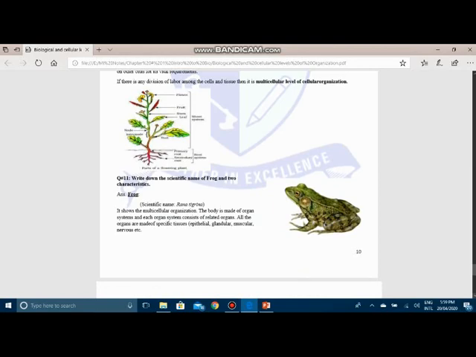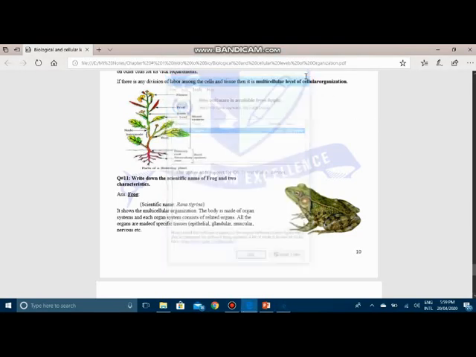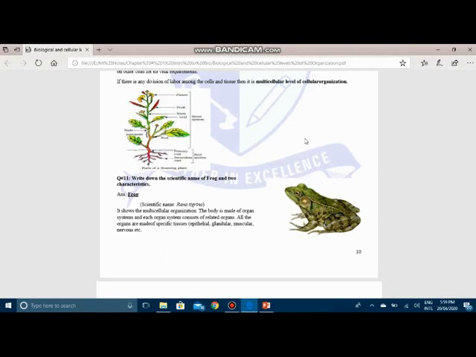Then cells arrange to form tissues, tissues form organs, and organs form organ systems, and there are different organs, organ systems and tissues within the body of organisms that we have discussed in the previous lecture in much detail. Now I'll post a question and you all have to answer that.